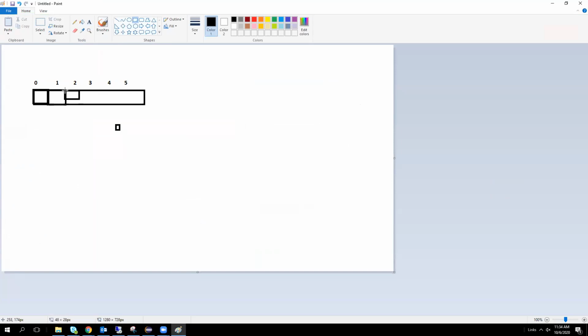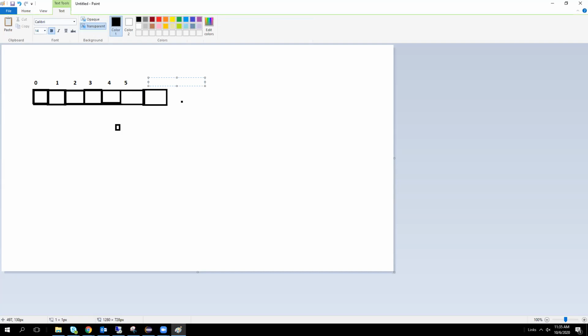Actually, it seems like an array. Same thing in array list also. But if you want to place one more element in this array, then we can directly add at the end. This is the sixth location.